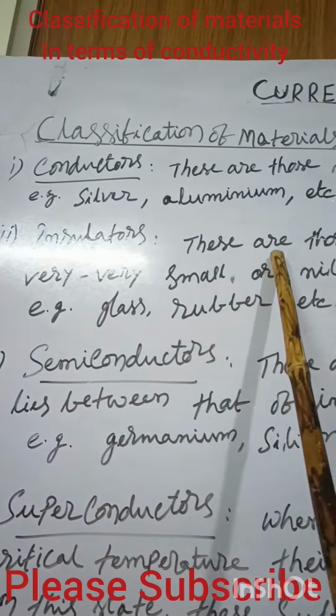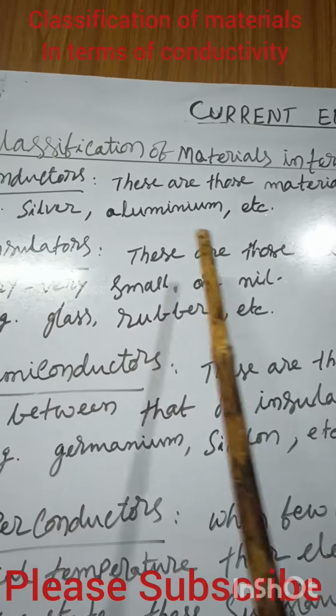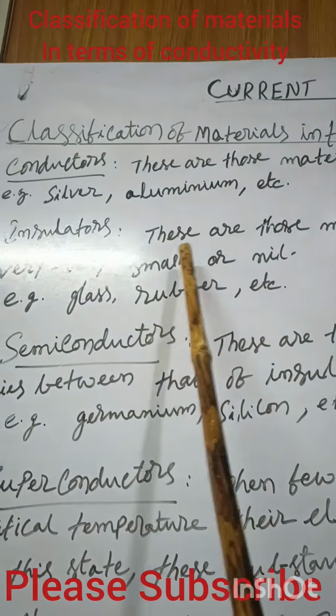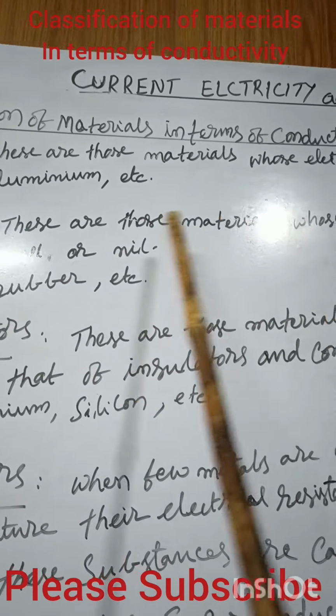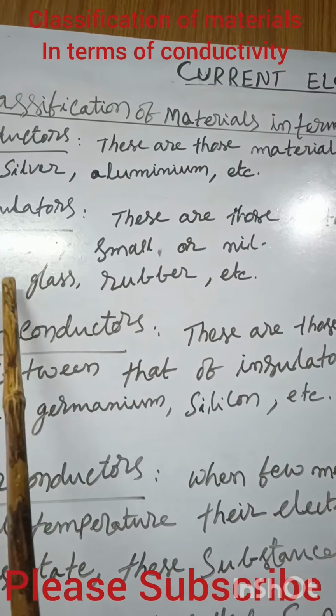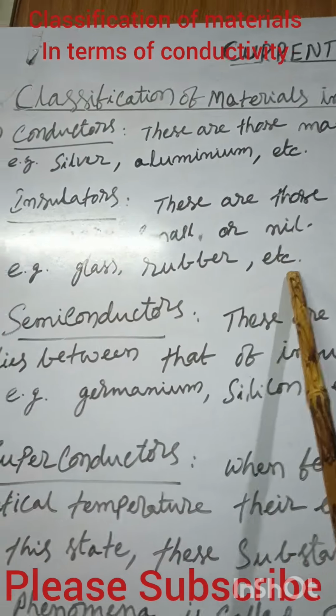Insulators are those materials whose electrical conductivity is either very, very small or nil. See, some materials, when some voltage is applied to them, don't allow the current to pass through. It is almost negligible, nil. That type of material is called an insulator. Examples are glass and rubber, etc.